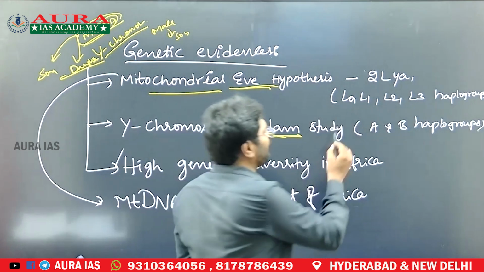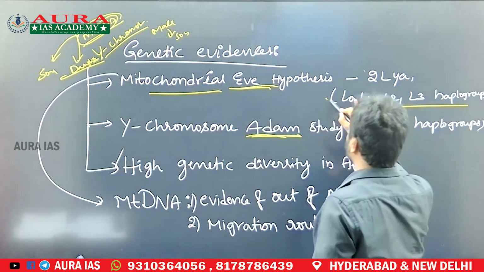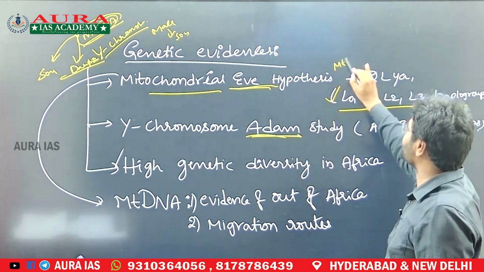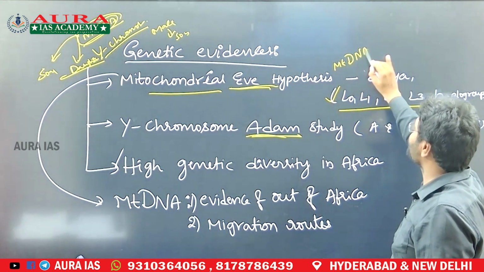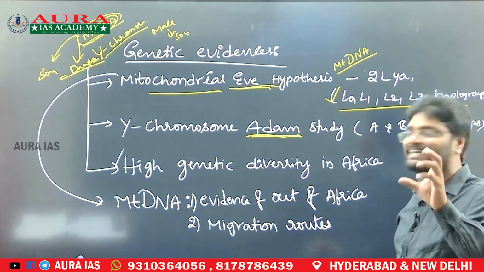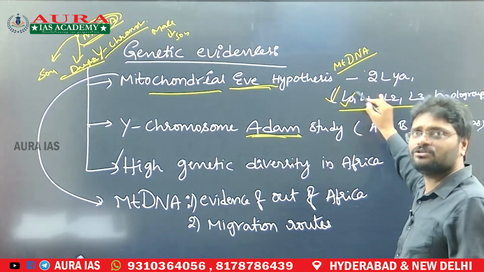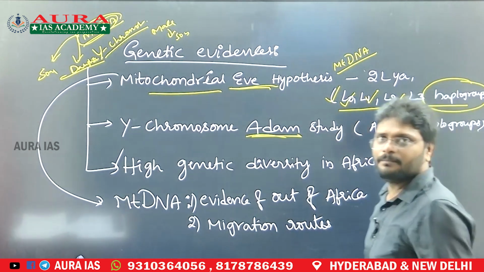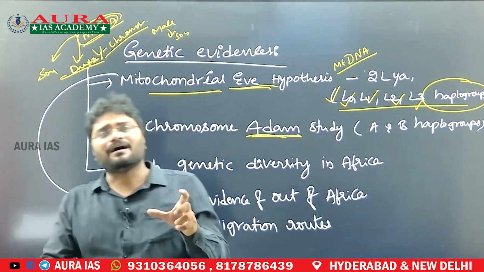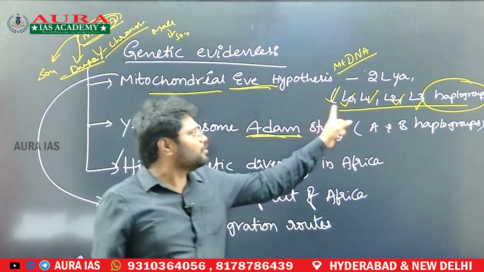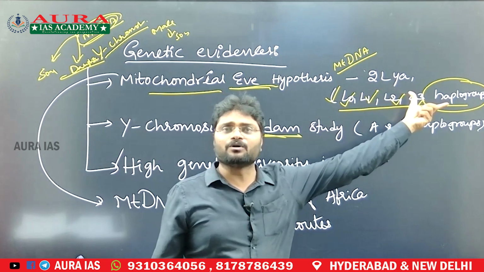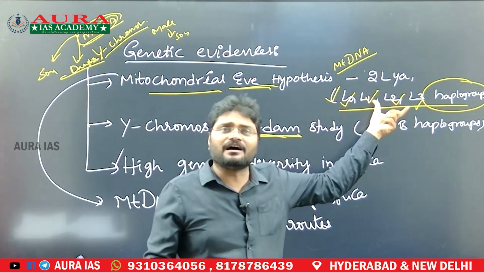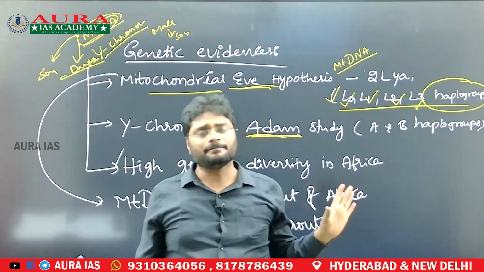All the present African population has various genetic diversities in the mitochondrial DNA. The mitochondrial DNA of the African population exhibits L0, L1, L2, L3 haplogroups. But the population outside Africa has only one variety in these haplogroups. That indicates that one group of people from Africa migrated outside Africa.